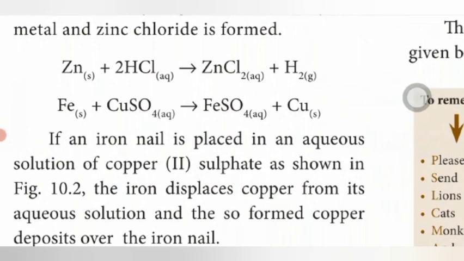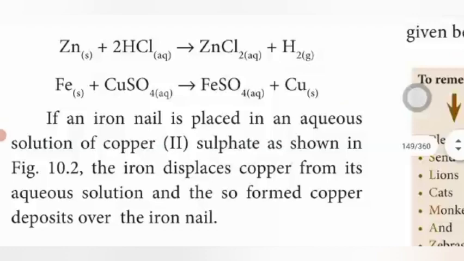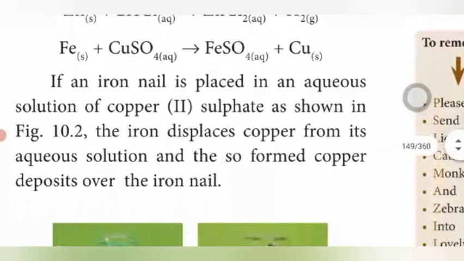The copper is displaced by iron. So we get a new compound, FeSO4, and a new element, copper. This is another example of a single displacement reaction. One reactant is exchanged, so this is called displacement exchange. This is a single displacement reaction.